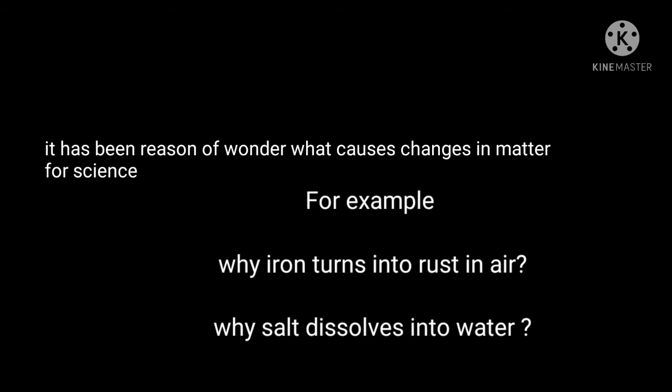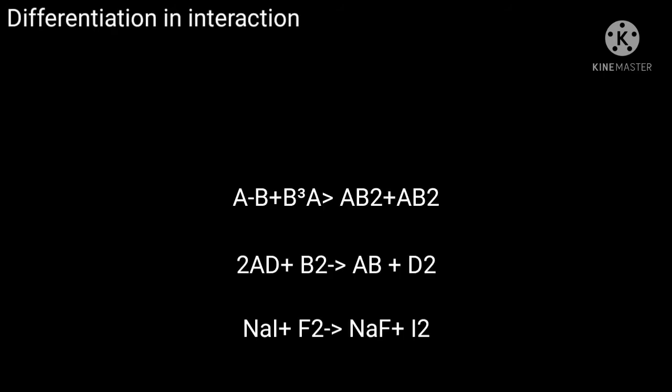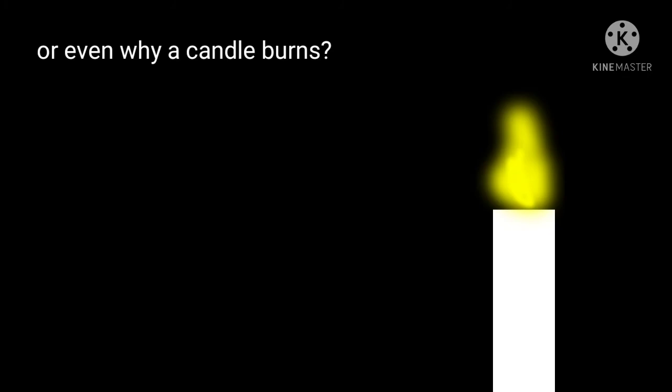In many events, the change happens due to differences in the interaction of elements in them or even replacing them. Let's take an example. Have you ever wondered what happens when a candle burns?